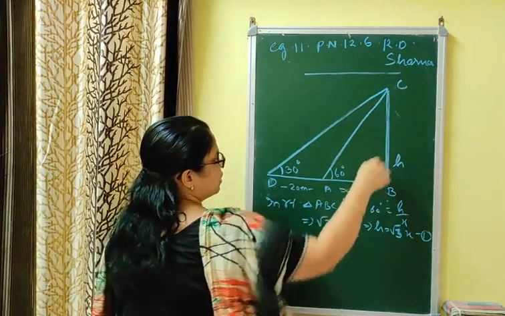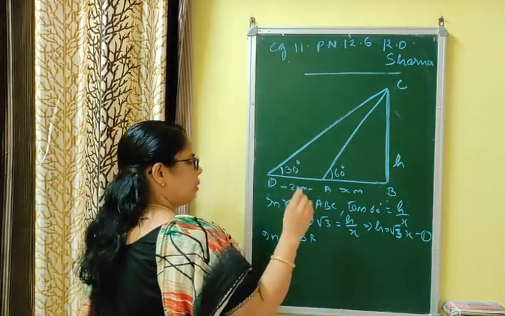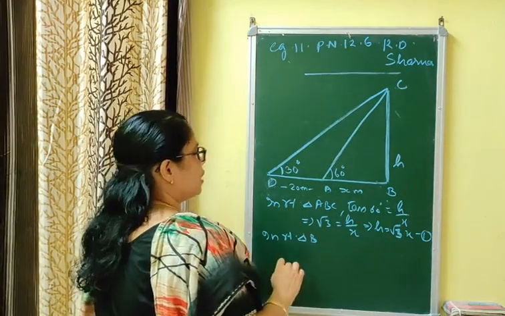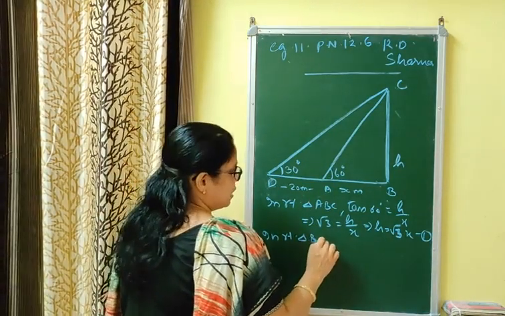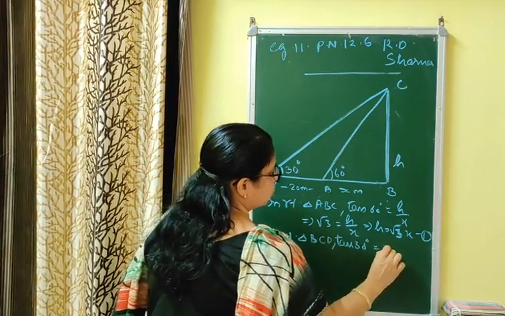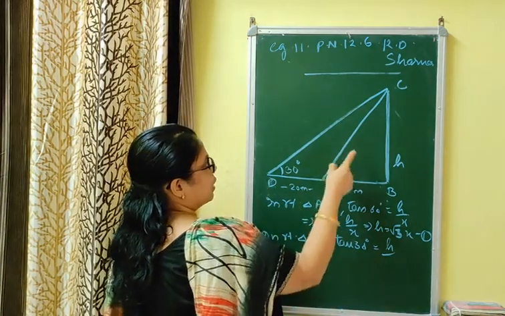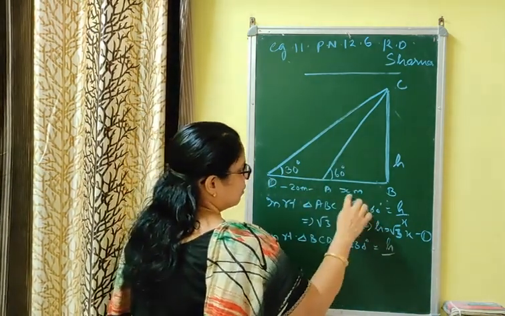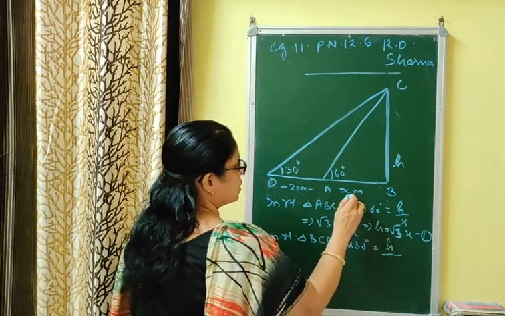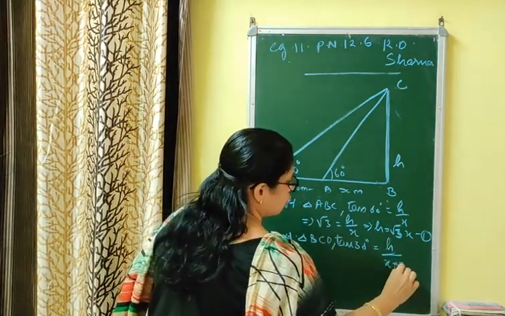Now the bigger triangle is a right triangle. This is ABC, this is BCD. You can write BDC, BCD, CDB anyway. The triangle's name will not affect the question. In right triangle BCD, tan 30 is equal to h by BD, because the base of the bigger triangle is BD, and BD means AB plus AD, that is x plus 20.